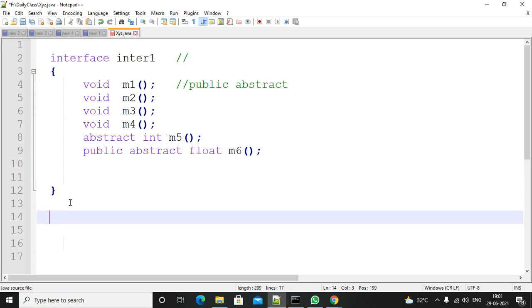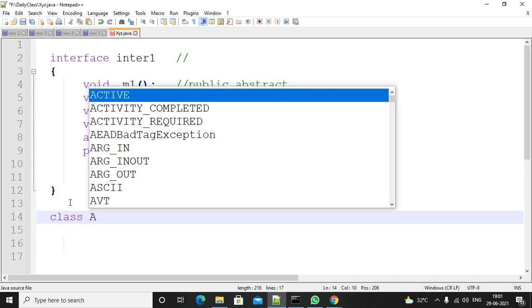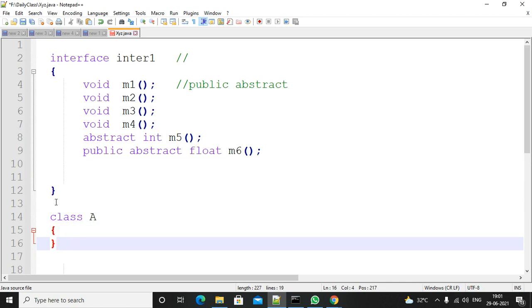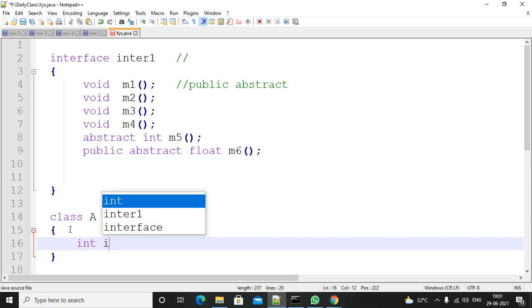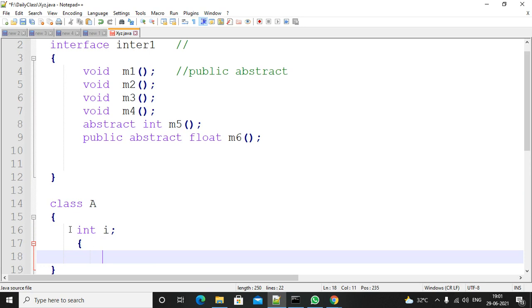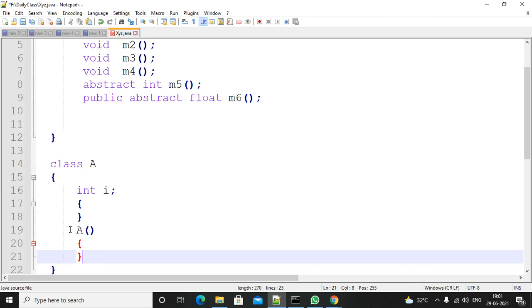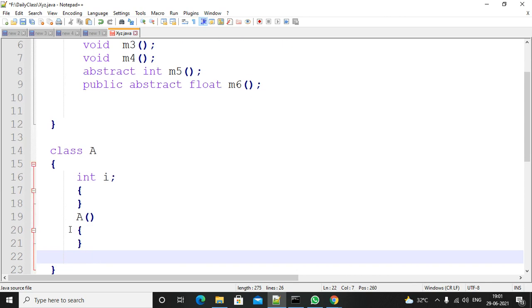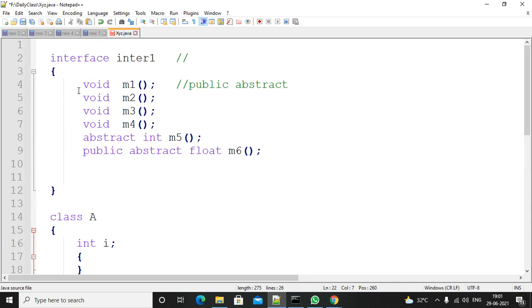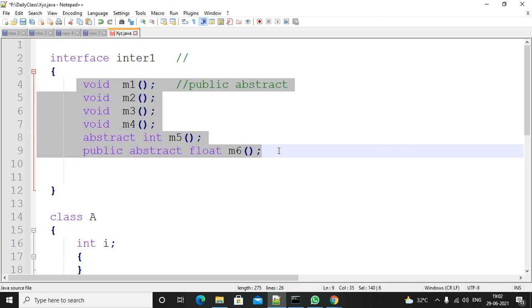In general, if you take a class, what can we write inside a class? You can write variables, maybe instance variables, static variables. You can write blocks, maybe instance block, static block. You can write constructors, maybe parameterized constructor, default constructor. And methods. That's it: methods, blocks, variables. In the same way, what does an interface contain? You know just now you can write abstract methods. Anything else?